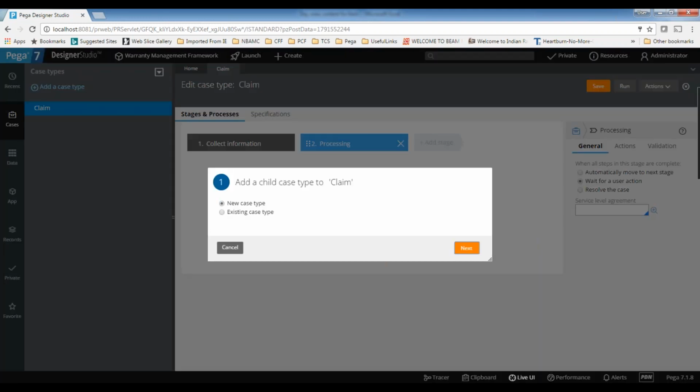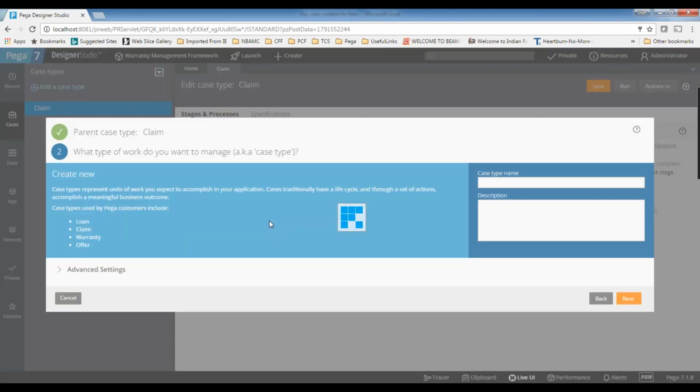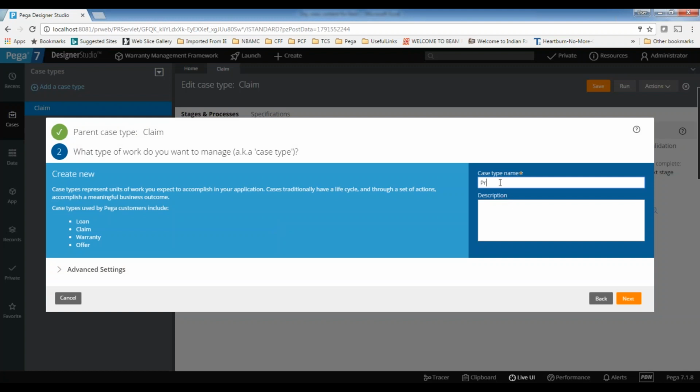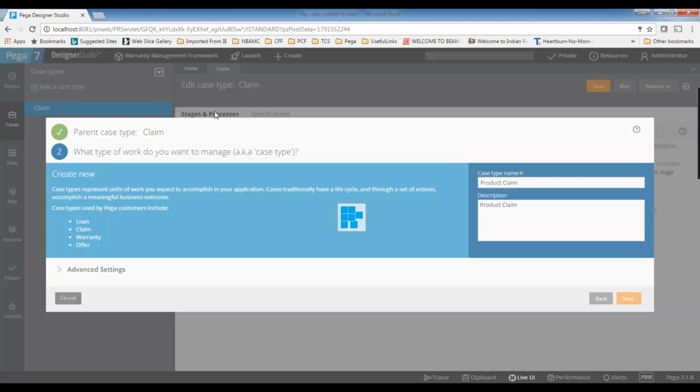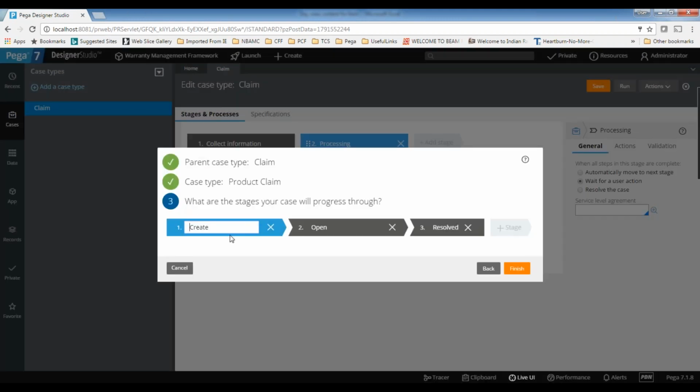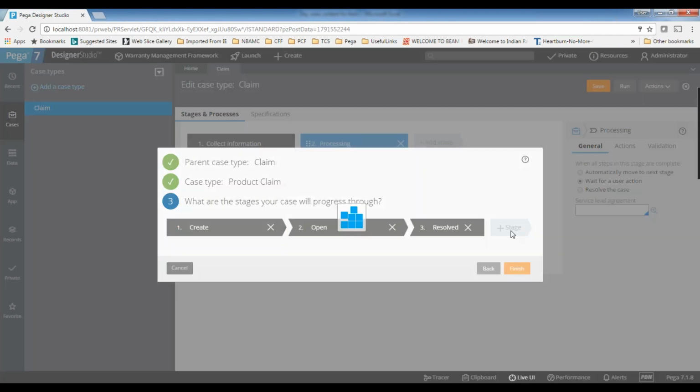It is also a new case type. This is not the existing one. So you need to mention this is a product claim. That is the main claim, and this is a product claim. I am naming it as product claim. So click next. While creating the case itself, you can create the stages, but later we will do that anyway. Click finish. By default, the system will add these stages.